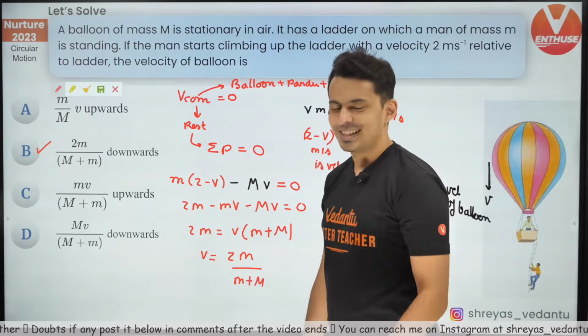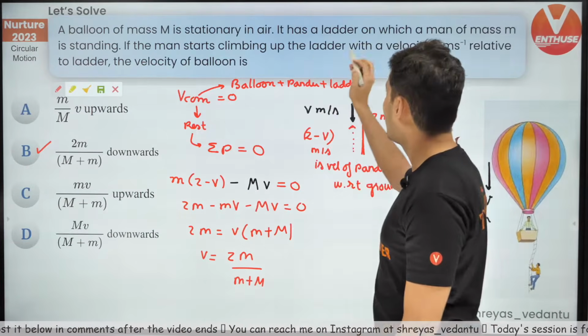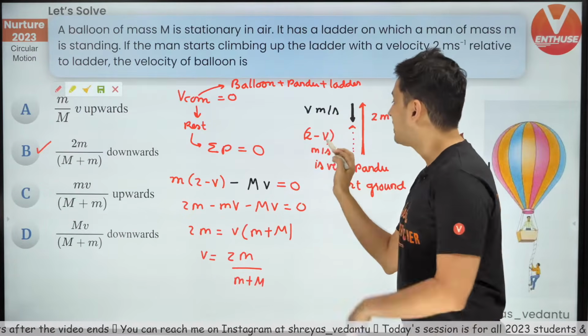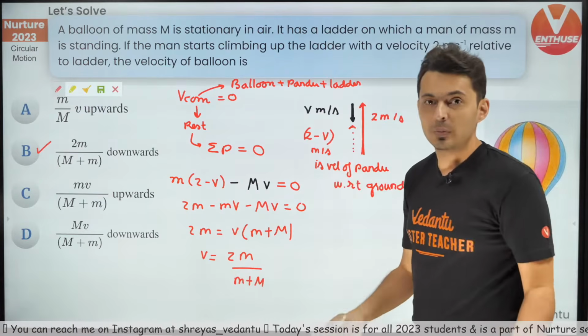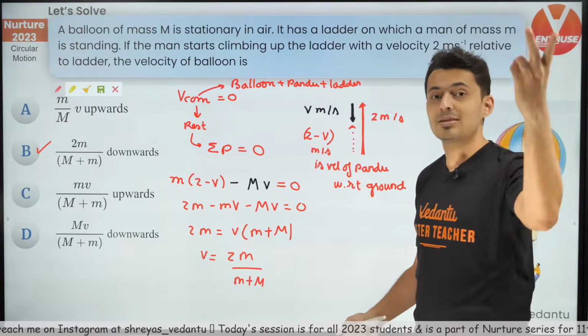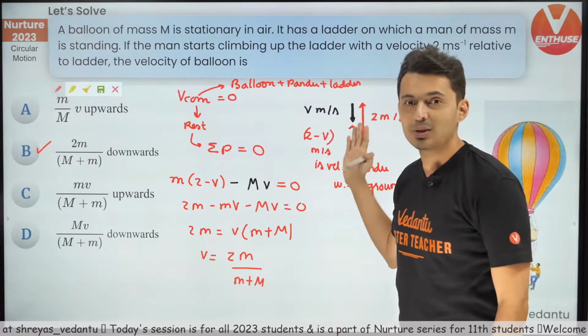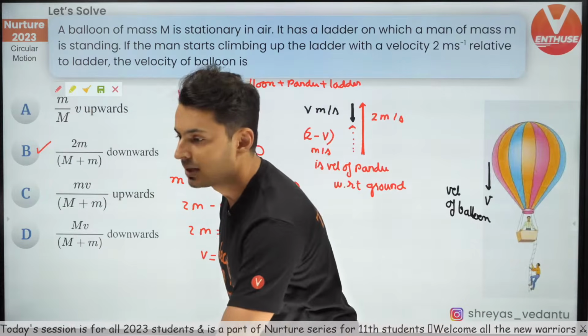Is that clear? A lot of you made a mistake and answered D. D would be the answer if this velocity was with respect to the ground. Then the actual velocity of the Pandu would not be 2 minus v, it would be 2. But this 2 was with respect to the balloon. That's why you need to be careful and use the previous concept of relative motion to solve the question. I hope this is clear.